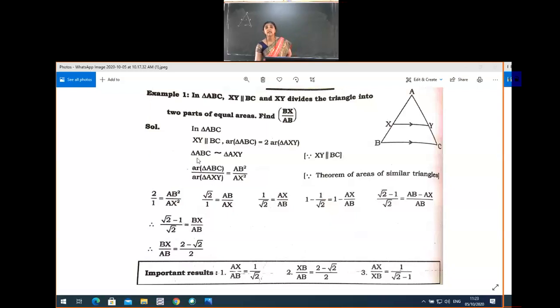Next, now triangle ABC is similar to triangle AXY. Why is this triangle ABC similar to triangle AXY? Why is the big triangle ABC similar to triangle AXY?